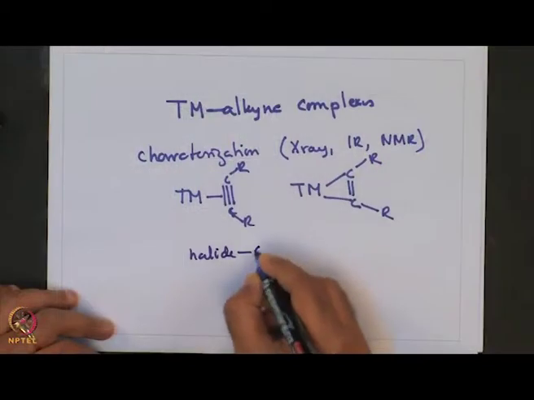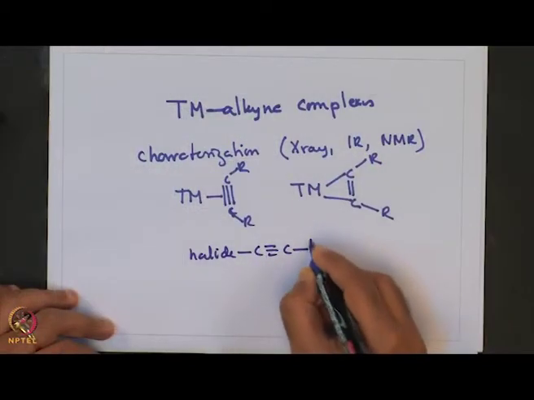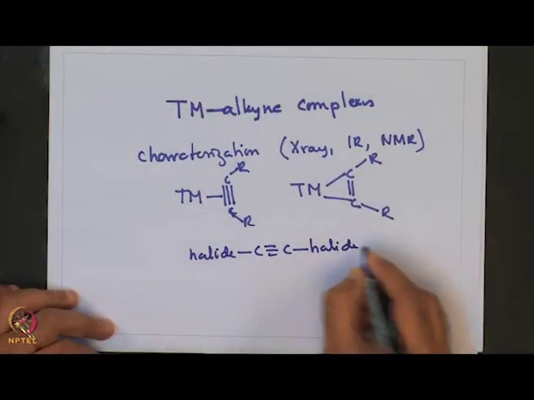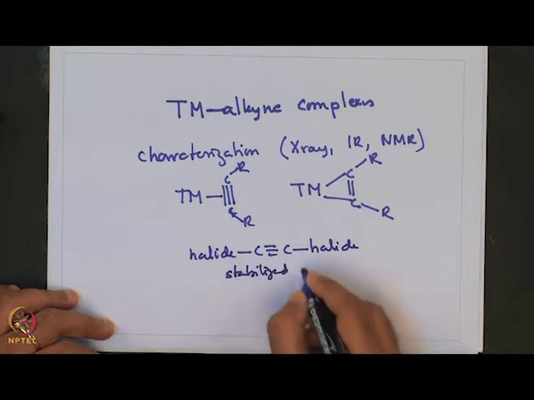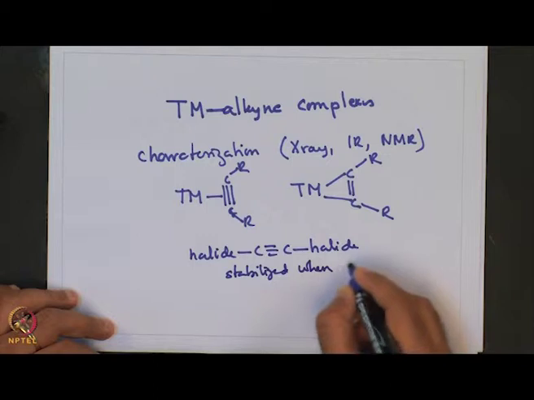So, we saw an important application of these transition metal alkyne complexes, which stabilize unstable compounds, particularly halide substituted acetylenes, stabilized when complexed to metal.